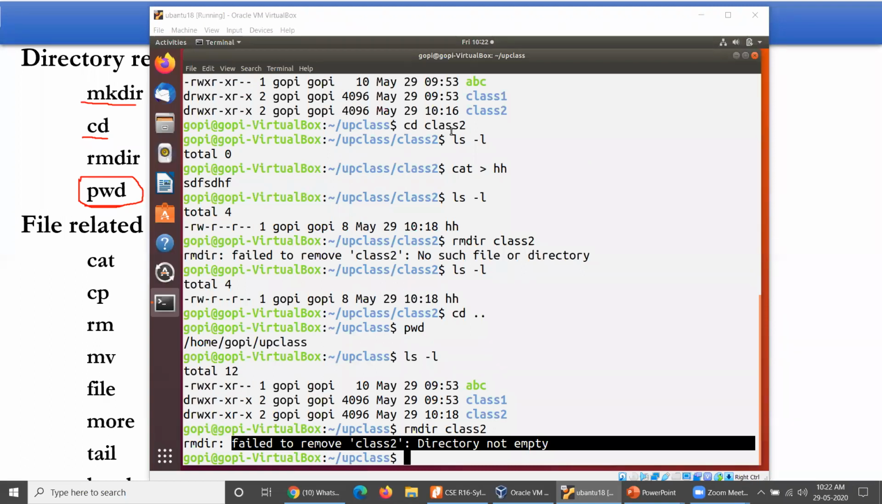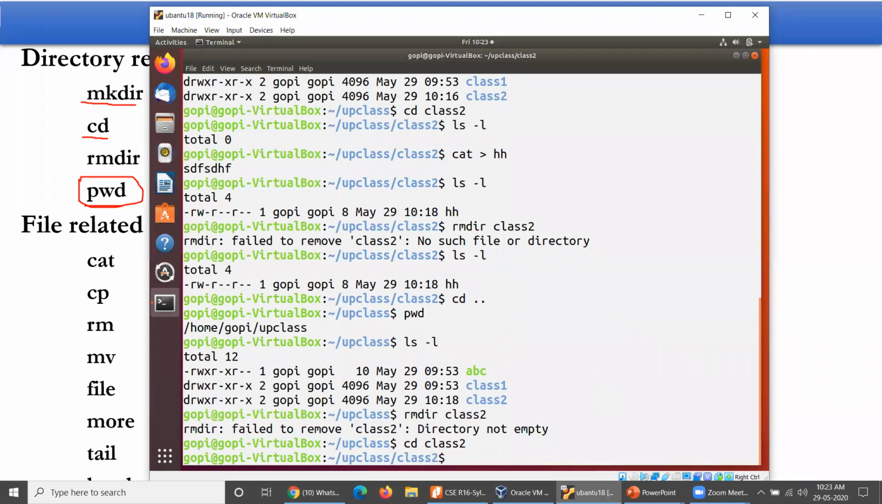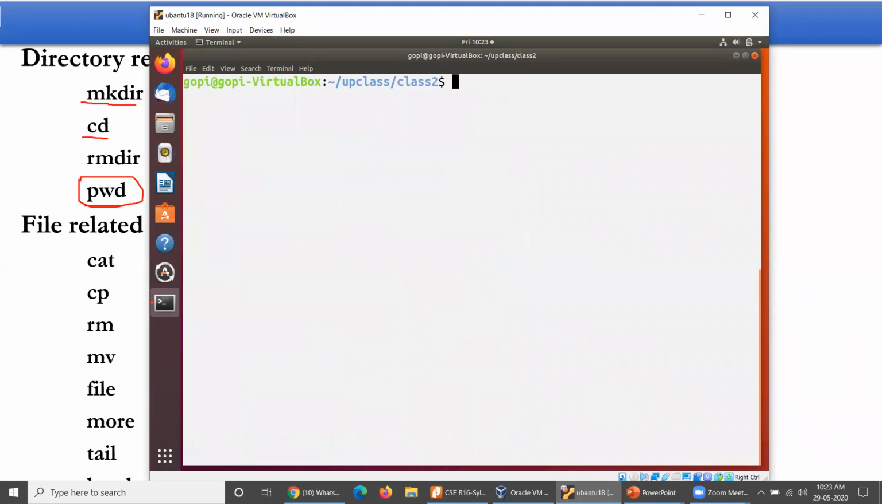But while operating rmdir, two different types of cautions must be taken. One is that you must remove the directory when you are in its parent, and the second one is that if you want to remove any directory, that directory must be empty. So what exactly are we trying to do? You must enter into that particular directory one more time, that is cd class 2, and then whatever files or directories are held by this directory, everything must be deleted.